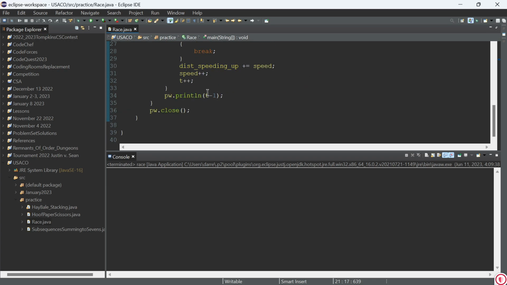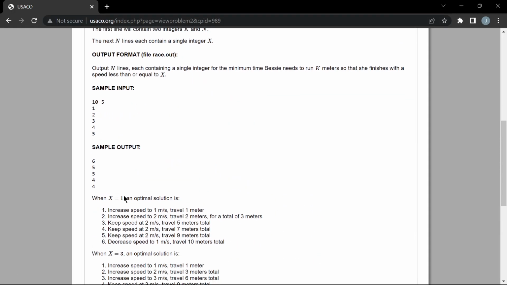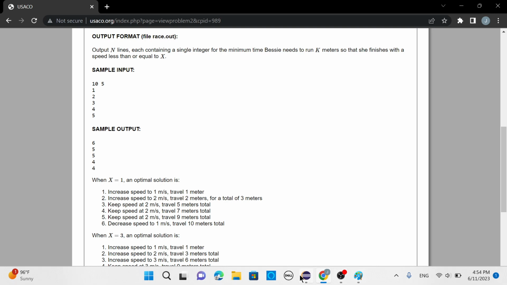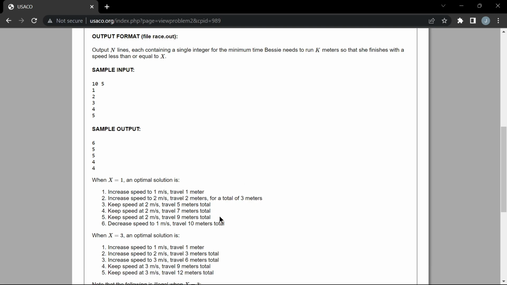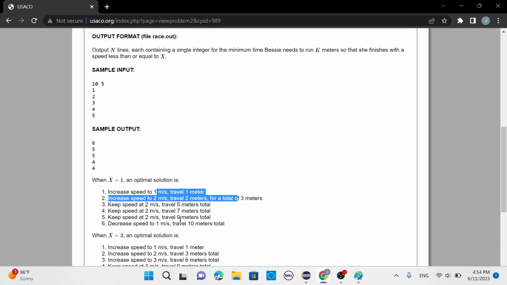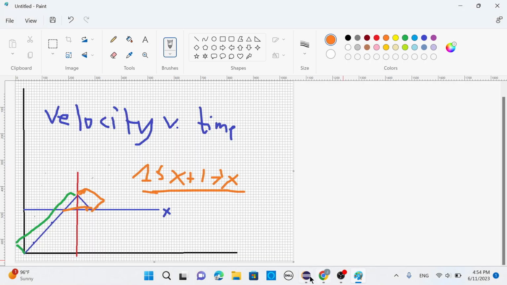And now you may be wondering, well, why does this work? Why would it work for this case? So let's look at it. At x equals 1, we're going to increase speed to 1, right? At time 1, speed should be 1. Well, that's time. Yeah, so we travel 1 meter.